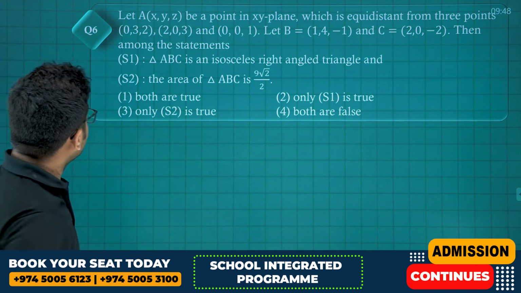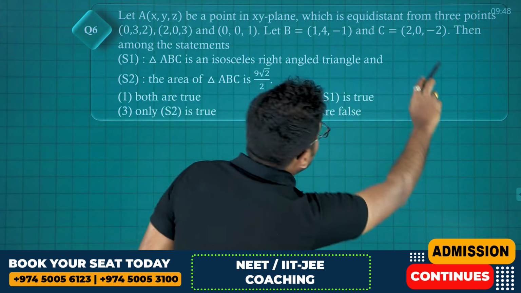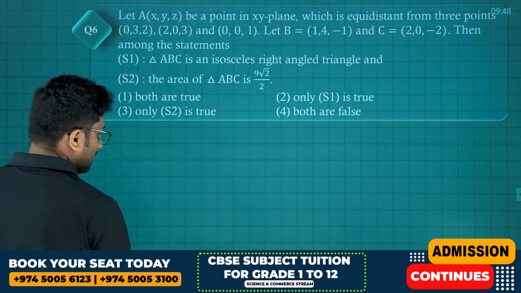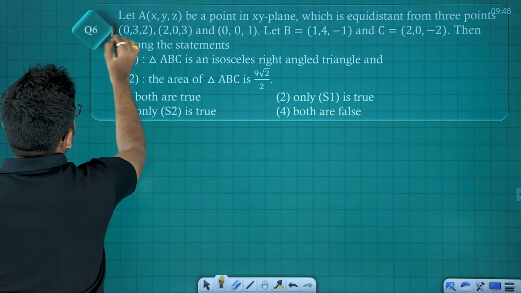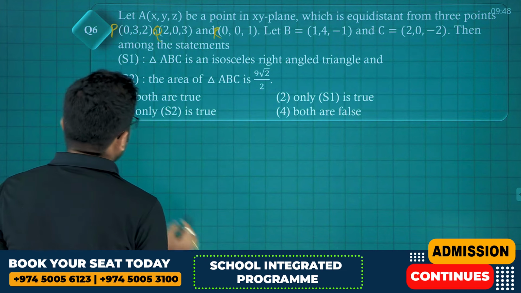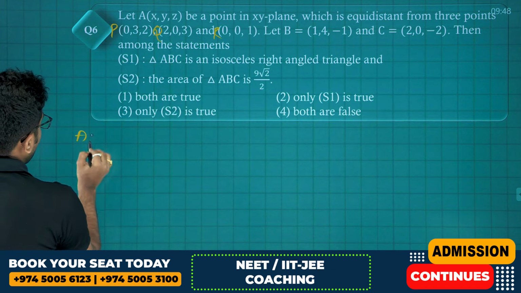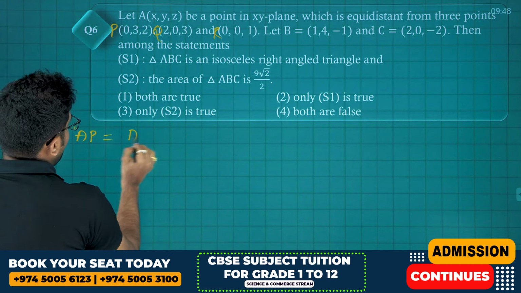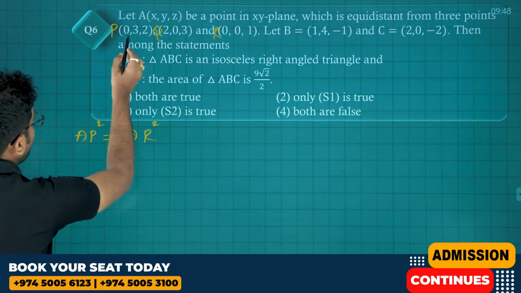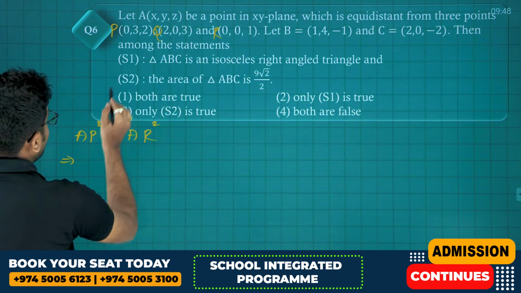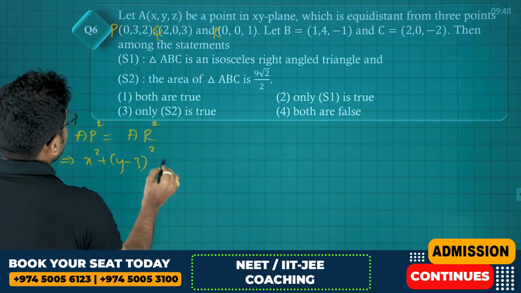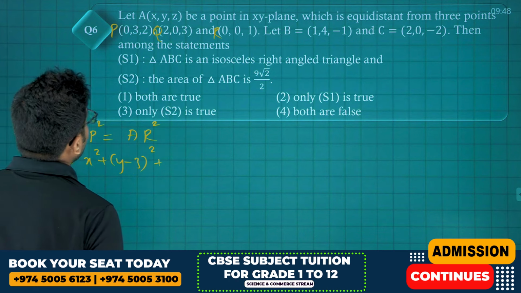Okay, first. A is a point which is equidistant from 3 points. So let's take these 3 points as P, Q, R. So clearly they have given AP is equal to AR, any two. Now what is AP square? Clearly AP square is x square plus y minus 3 whole square plus